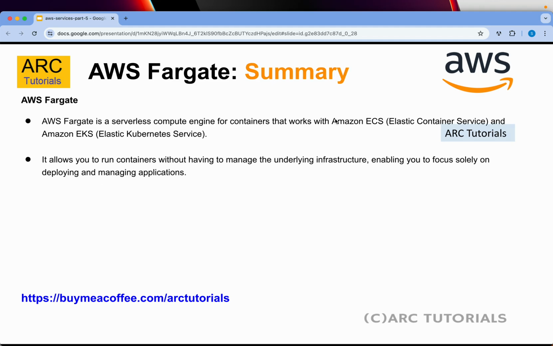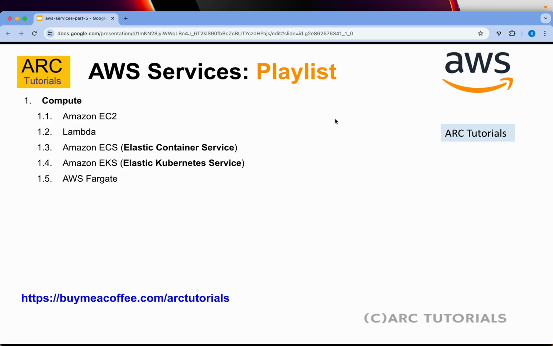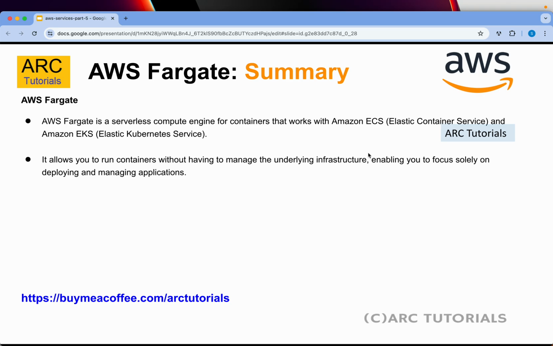What is Fargate? AWS Fargate is a serverless compute engine for containers that works with Amazon ECS and Amazon EKS. A lot of you will get confused between Lambda and Fargate. So if you remember, we covered Lambda as part of the second concept, and I want to quickly take a minute to explain the difference between Lambda and Fargate.